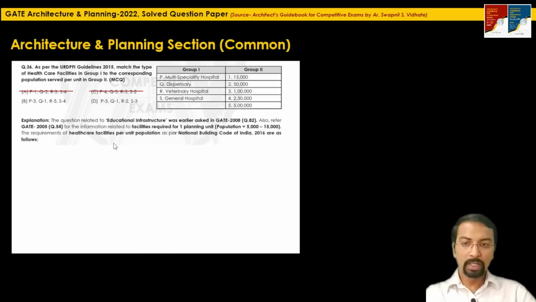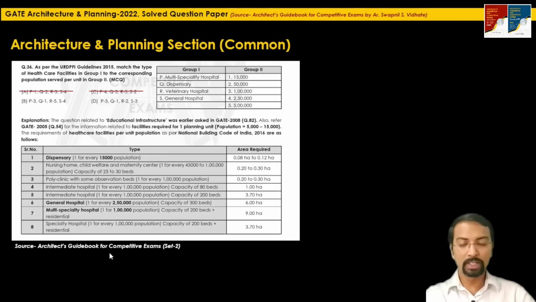The requirement of healthcare facilities per unit population as per the National Building Code of India is given in set 2. If you have read the theory related to this health infrastructure carefully, this table is already provided, taken from the National Building Code of India. Dispensary is provided per 15,000 population. In fact, the additional information, that is area required per dispensary, is also provided here. The general hospital is provided for 2,50,000 population.